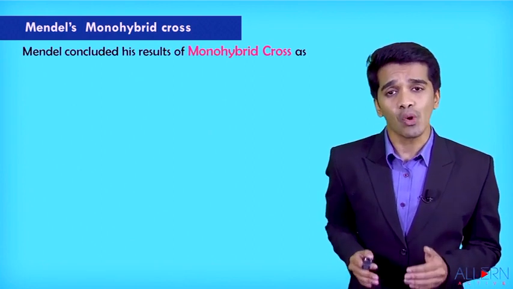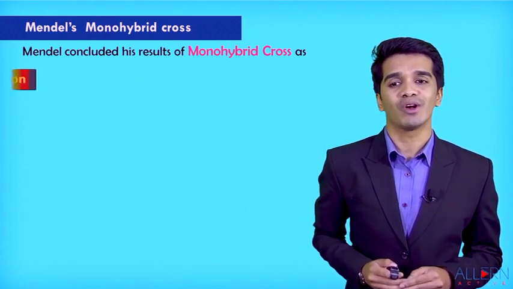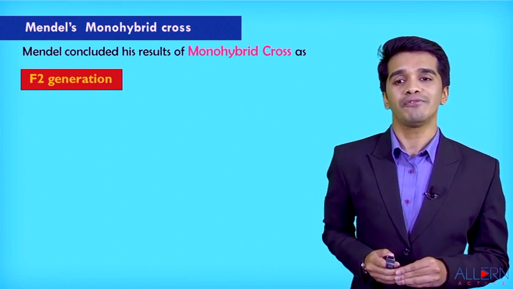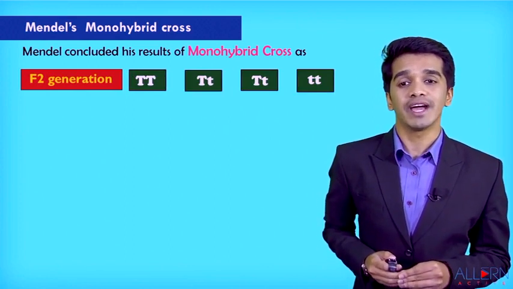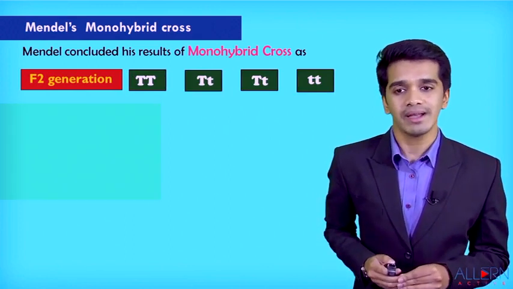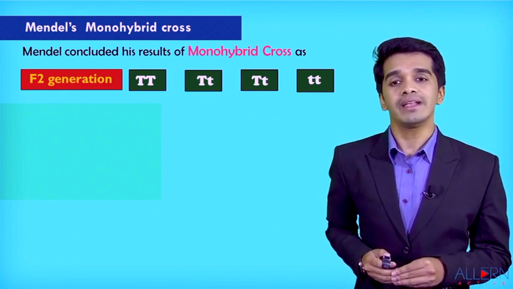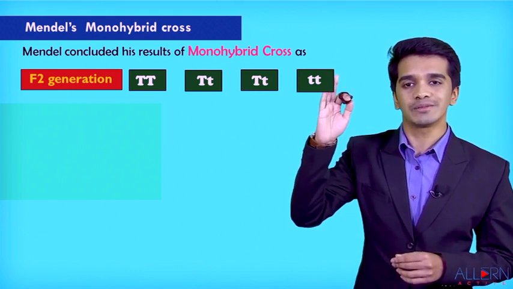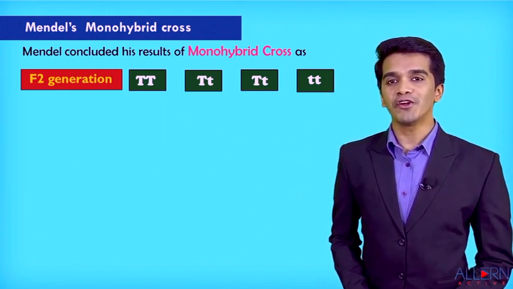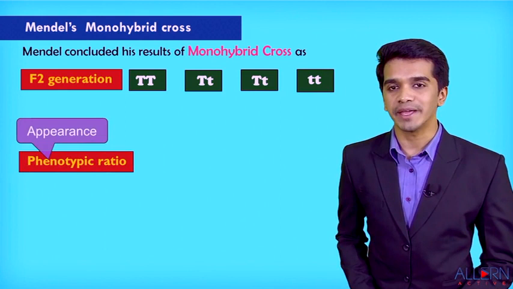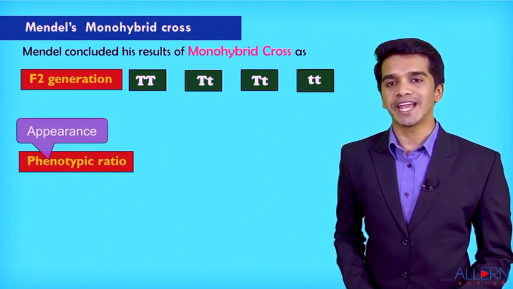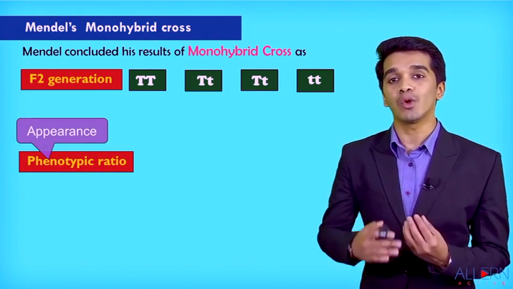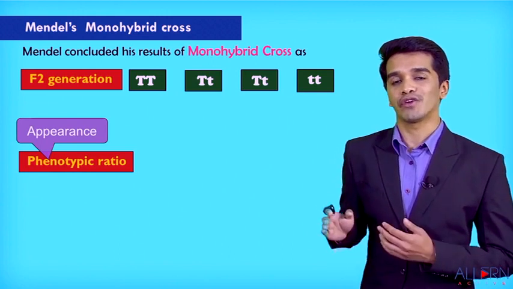So Mendel concluded his experiment of monohybrid cross as he observed in the F2 generation three plants were tall. So this one is what? Capital T capital T, capital T small t, capital T small t and small t small t. We are going to find out the ratio called as the phenotypic ratio. When I say phenotype, that means any organism that looks externally is called as phenotype.